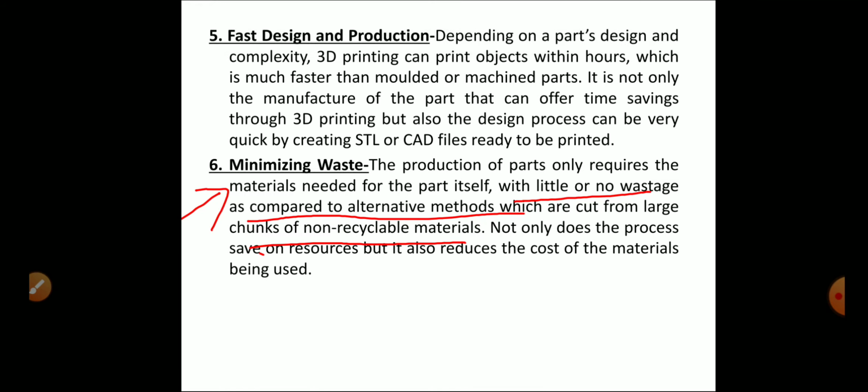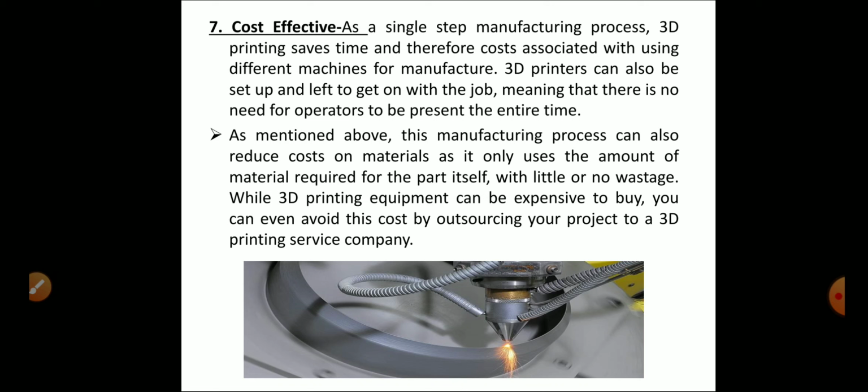Cost effective. As a single step manufacturing process, 3D printing saves time and the costs associated with using different machines. 3D printers can also be set up and left to do the job, meaning there is no need for operators to be present the entire time.